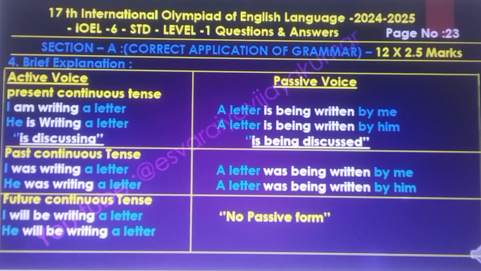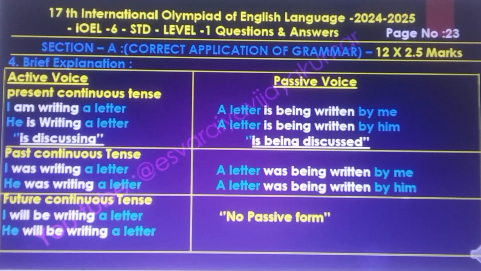Present continuous: I am writing a letter, a letter is being written by me. He is writing a letter, a letter is being written by him. He is discussing, that is being discussed. And past continuous: I was writing a letter, a letter was being written by me. He was writing a letter, a letter was being written by him.